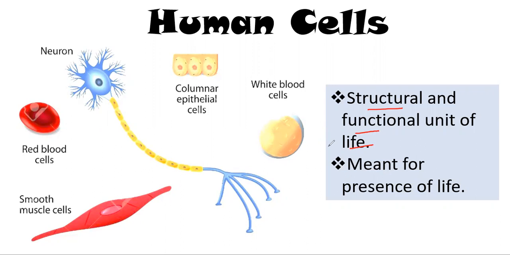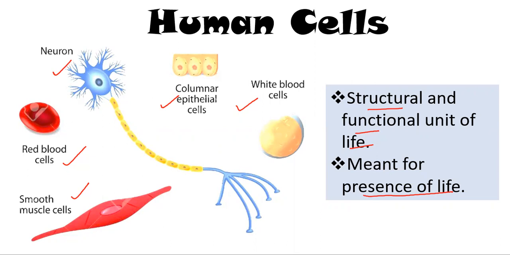In our body, there are millions of cells, and every cell performs a different function, giving a variety of functions. So they are necessary for the presence of life. In the human body, there are different kinds of cells such as neurons, muscle cells, red blood cells, and epithelial cells. They have specific roles which are necessary for the functioning of the human body. That is why we say that the cell is the structural and functional unit of body organization.